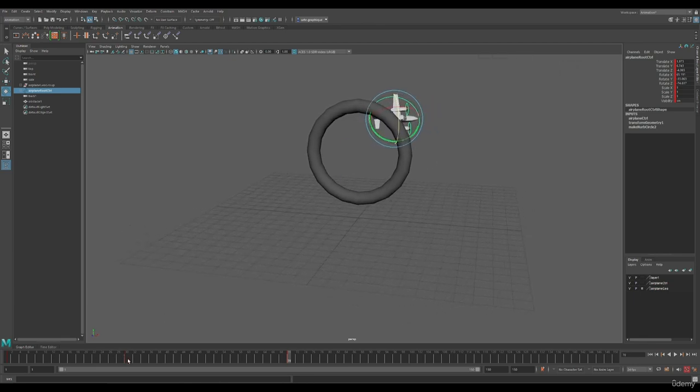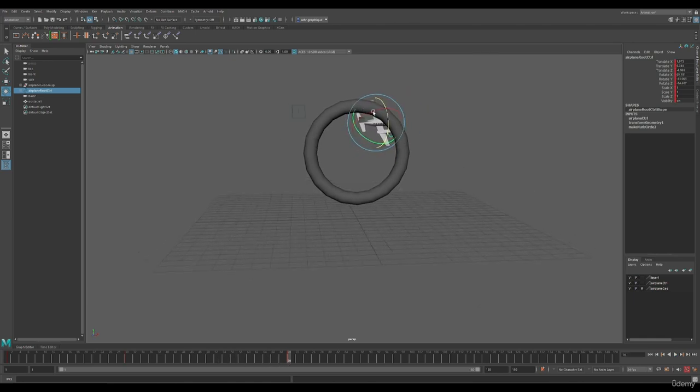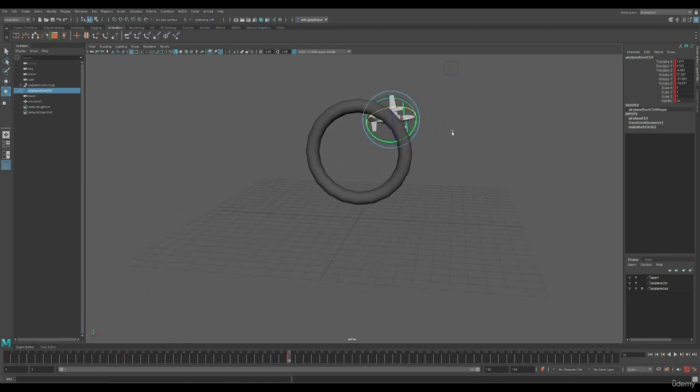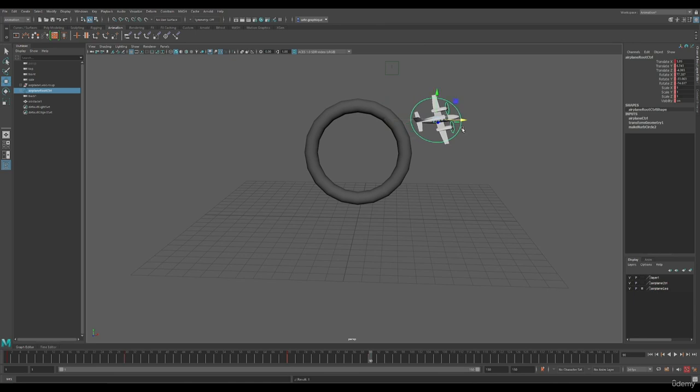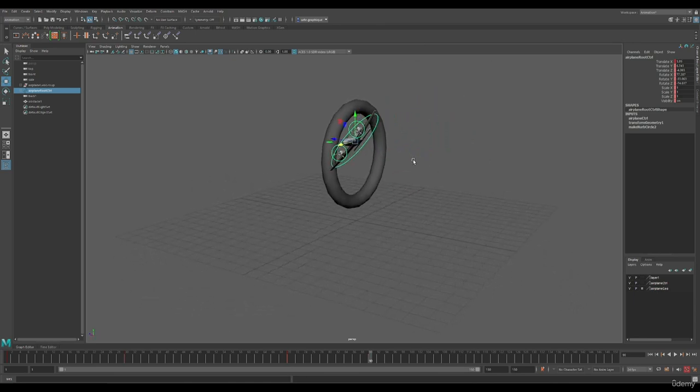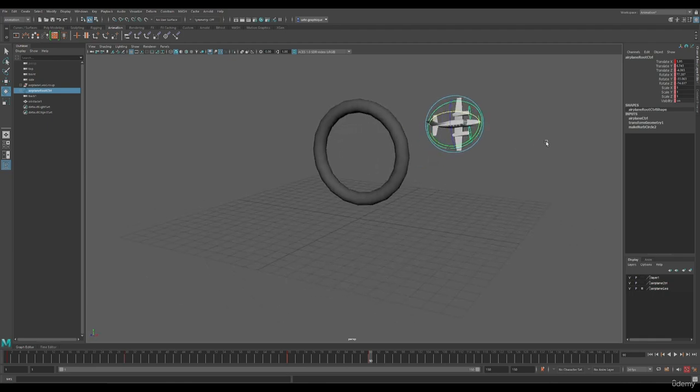All right. It's going up and then rotating back. Then it's going to go here, turn around.